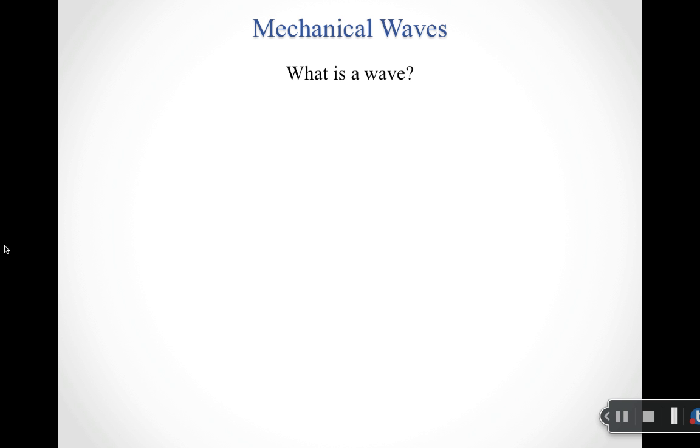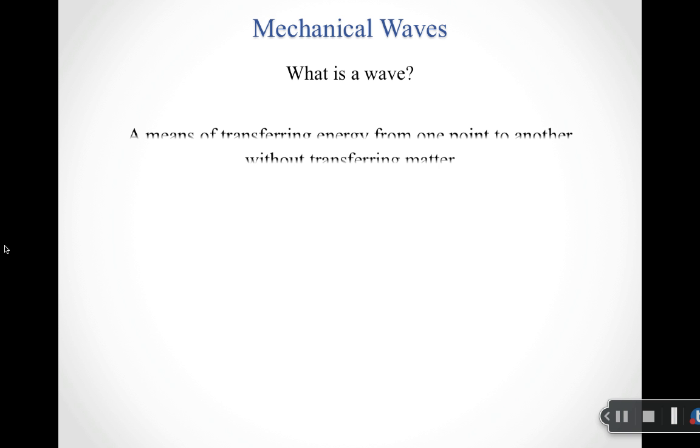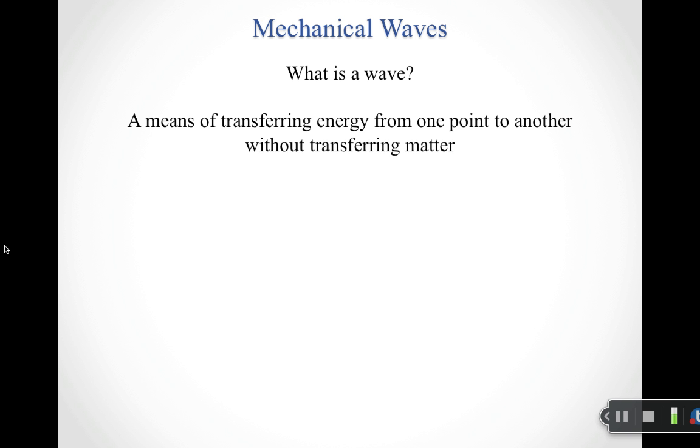All right, so the next piece that we're going to add is we're going to talk about waves. And so the idea here is, what is a wave? Well, up until now, basically we've transferred energy by transferring matter. So something has moved from point A to point B that has taken energy with it. Well, a wave is a means of transferring energy from one point to another without transferring matter.